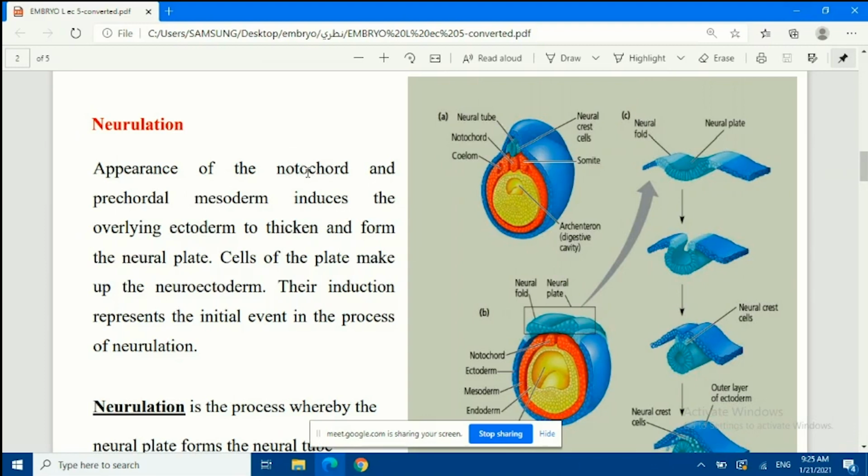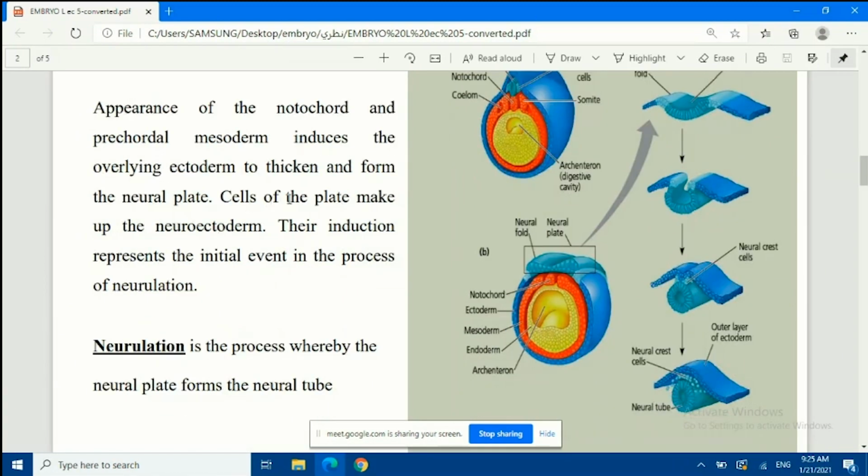So whenever the notochord just appears and we have a mesoderm, this will induce the overlaying ectoderm, meaning this ectoderm layer, to thicken and form a plate. We call this plate the neural plate. Then the cells of the plate, the neural cells, make up the neuroectoderm. We call these cells neuroectoderm.